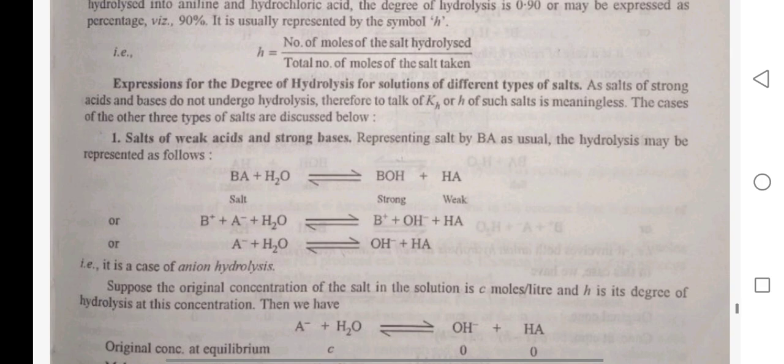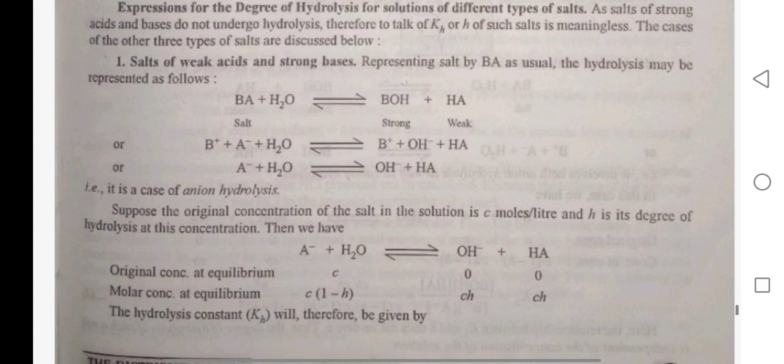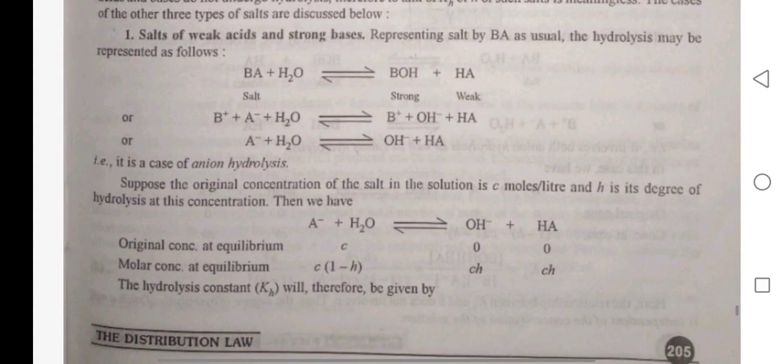Expression for the degree of hydrolysis for solutions of different types of salt. As a salt of strong acid and strong base does not undergo hydrolysis, therefore Kh or h for such a salt is meaningless. The cases of the other three types of salt are discussed below. Salt of weak acid and strong base. Representing the salt as BA, the hydrolysis may be represented as follows.